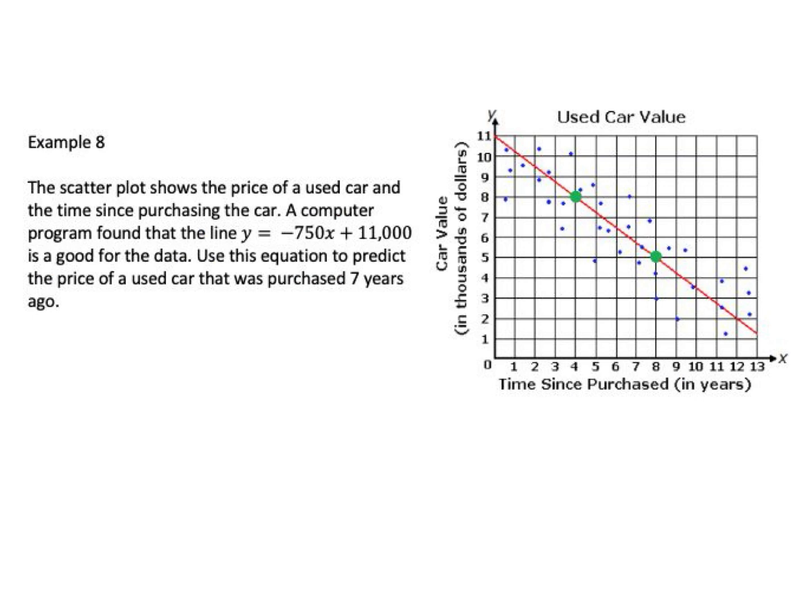All right, example number 8. It says the scatter plot shows the price of a used car and the time since purchased the car. A computer program found that the line y equals negative 750x plus 11,000 is a good line of best fit. Use the equation. Okay, so remember, use the equation. Project the price of the used car that you would purchase after 7 years. So 7 years. So we have our equation, negative 750x plus 11,000. And notice how x is the time since purchased in years. And then we're given the years. So that's our x. So we're going to take that 7 and we're going to put it in.